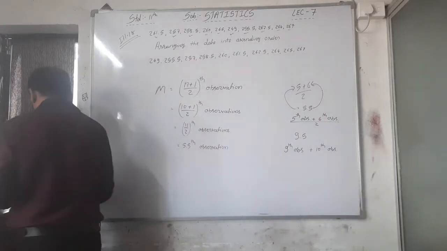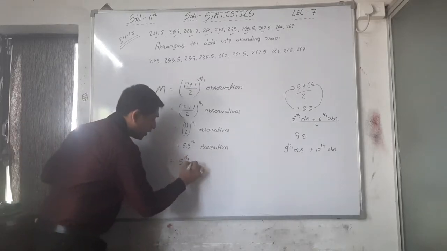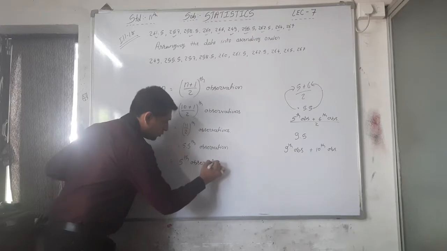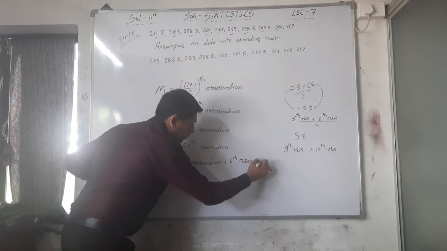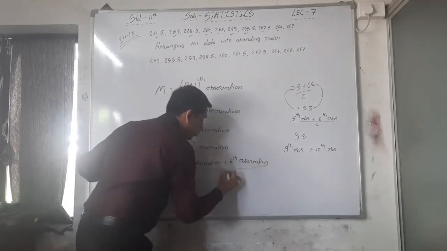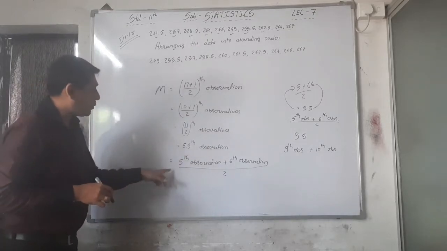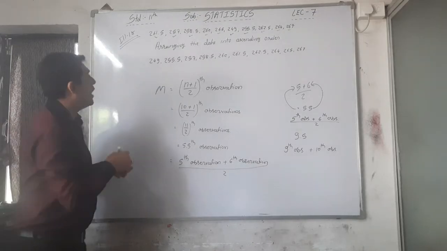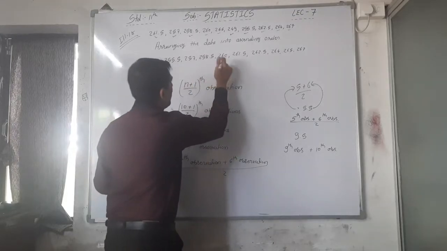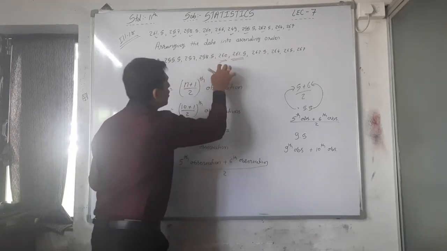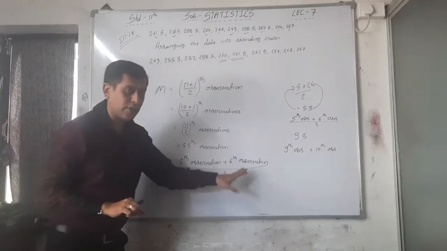Okay, so here the answer is, see, now we have to write 5th observation plus 6th observation divided by 2. 5.5 observation means 5th observation plus 6th observation divided by 2. Now to find the value of the 5th and 6th observation, this is the first, second, third, fourth and 5th. This one and this one, 260 and 261.5. These are the two observations, the 5th observation and the 6th observation.